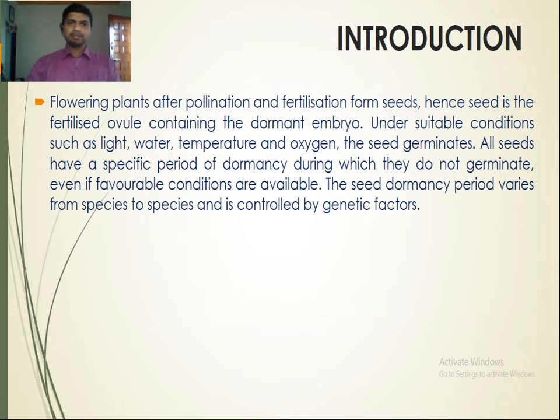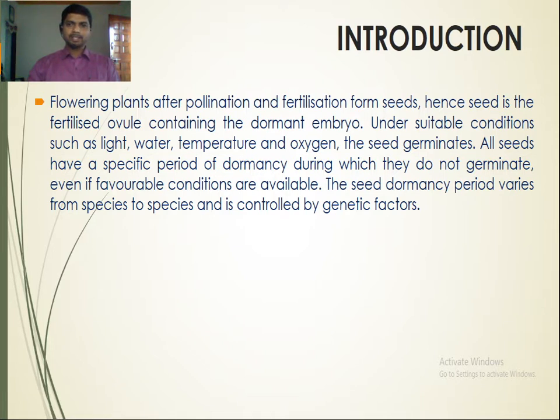So flowering plants after pollination and fertilization form seed. As you know, the life cycle of the flowering plant, these are the angiospermic plants. After pollination, means after transfer of pollen from anther to the stigma of the flower, it results into fertilization. So after pollination and fertilization it forms the seeds. Hence seed is the fertilized ovule containing the dormant embryo.